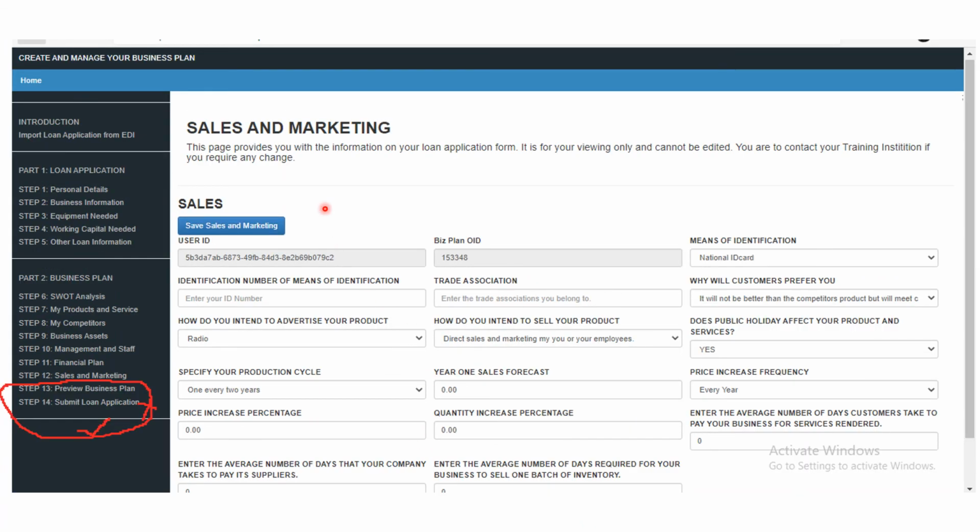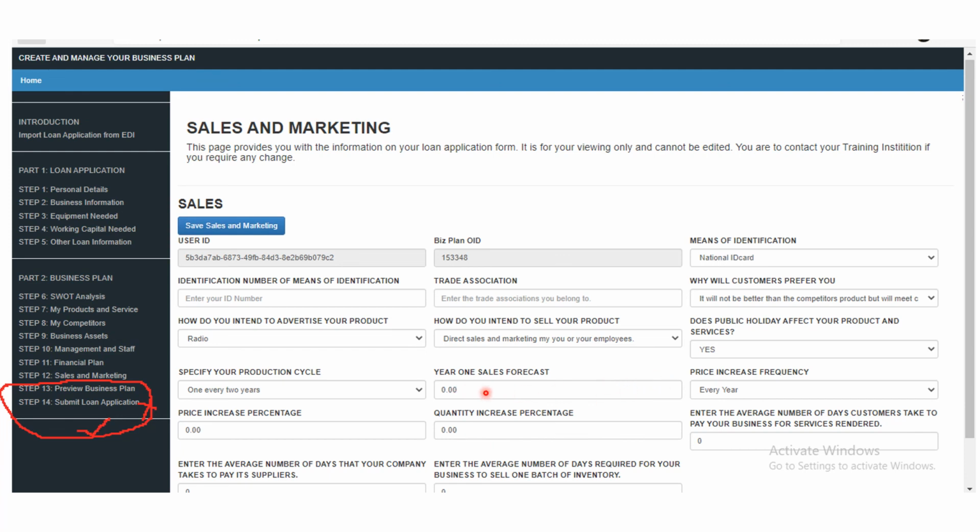Now we have come to the end of the sales and marketing. On the sales and marketing, remember, you still have other things, so fill in all that is required. You could see it here, everything that is required. These are the ones I just took us through now. I clicked on each of these boxes to let us know. And for the ones that didn't give you suggestions, fill them in.